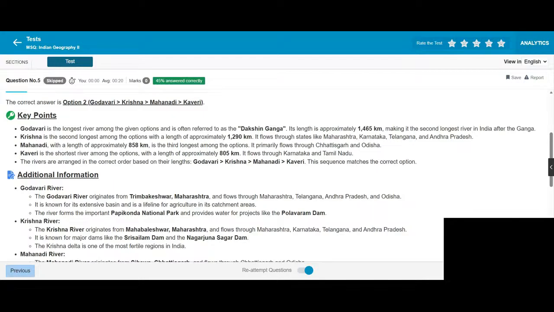Krishna is the second among the options, with approximately 1,400 kilometers. It flows through states like Maharashtra, Karnataka, Telangana, and Andhra Pradesh. Mahanadi has a length of approximately 858 kilometers, third longest among them. It primarily flows through Chhattisgarh and Odisha. Kaveri is the shortest river among the options, with a length of approximately 805 kilometers. It flows through Karnataka and Tamil Nadu.